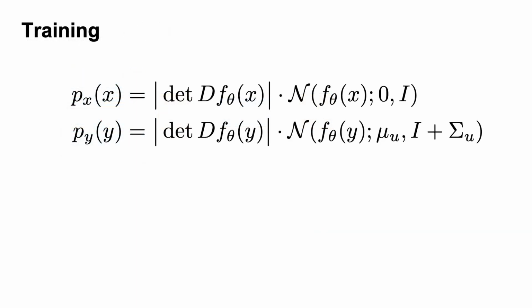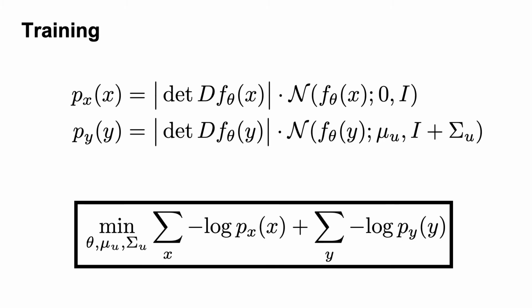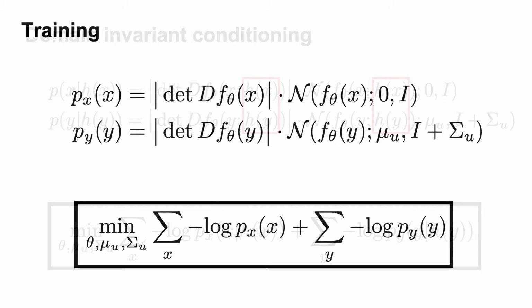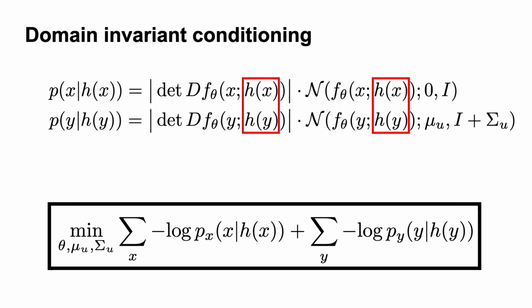Using the change of variables formula, we also directly obtain the marginal distributions for each domain. During training of the normalizing flows, we then jointly minimize the marginal negative log likelihoods of both domains using only unpaired data. As learning the full marginal distribution of natural images is a difficult task, we further condition the flow model on domain invariant features.